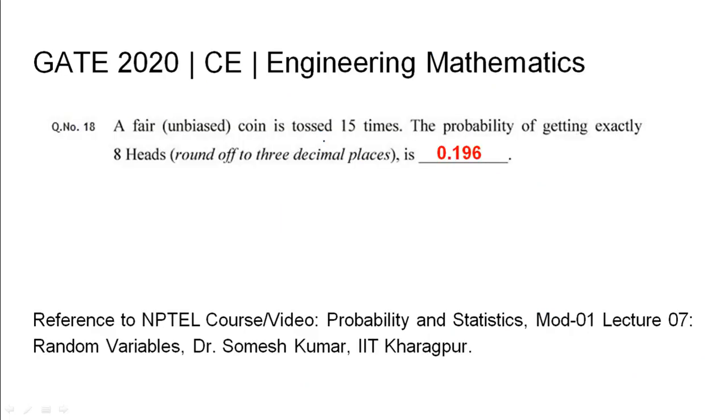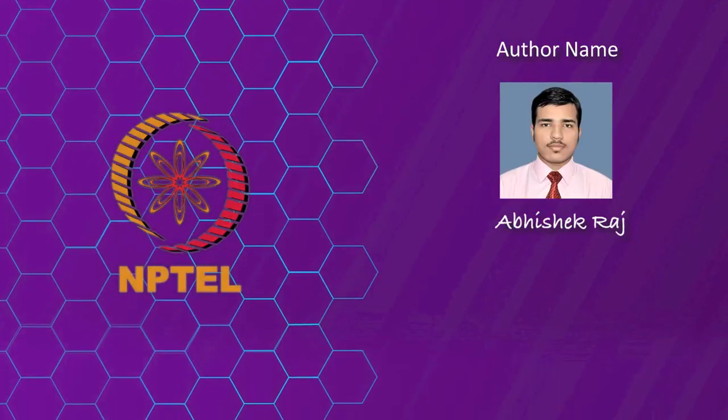So a fair coin was tossed 15 times and the probability of getting exactly 8 heads was found out as 0.196. The relevant NPTEL reference is listed.